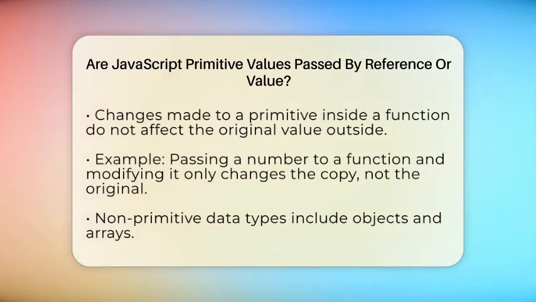For example, if you have a number like 5 and you pass it into a function to increase it by 1, the original number outside the function does not change. The function works on a copy, not the original.